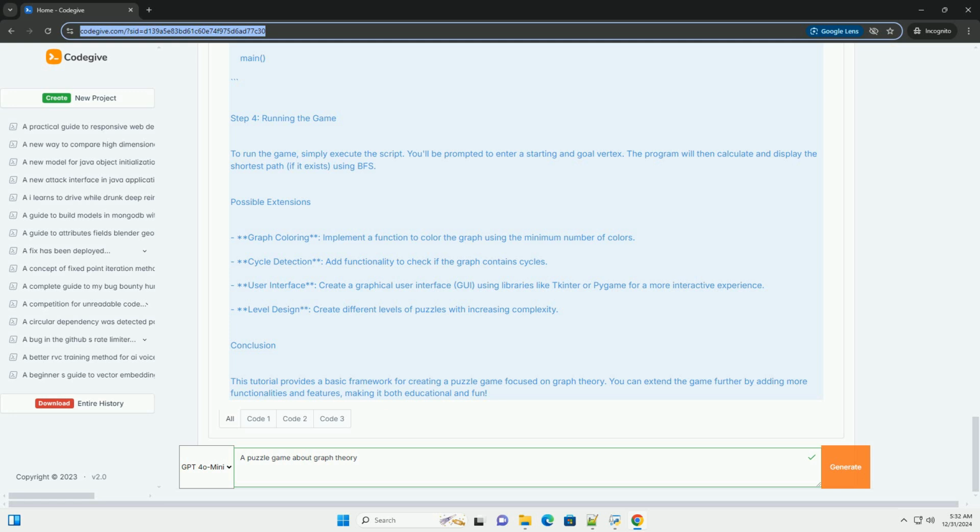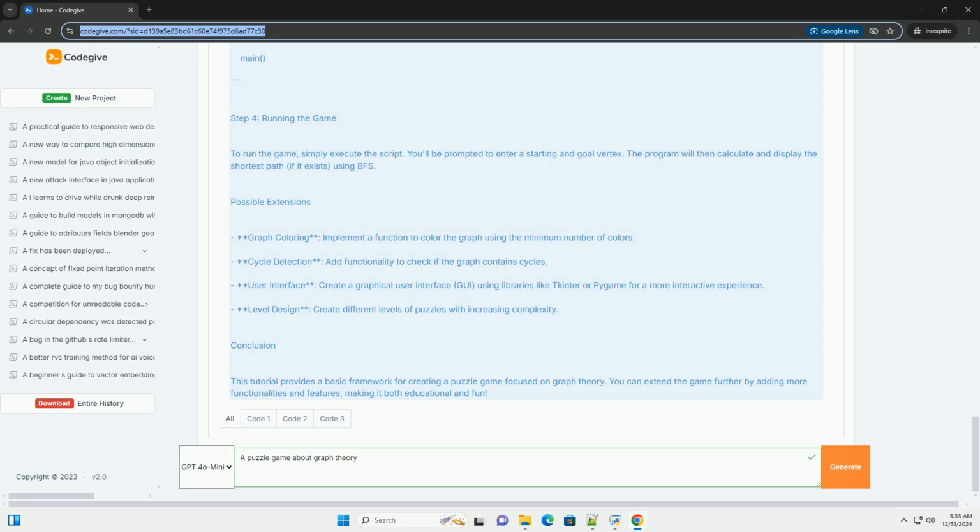Game mechanics. 1. Graph representation. The graph can be represented using an adjacency list or matrix. 2. User interaction. Players can input their starting and ending vertices. 3. Output. The game will display the solution to the puzzle, such as the path found or the number of colors needed. Code example. Let's implement a simple version of the game using Python, focusing on finding the shortest path using breadth first search, BFS.